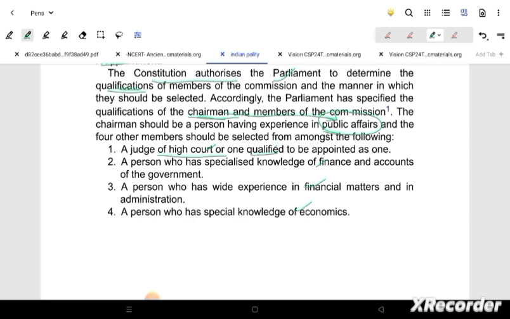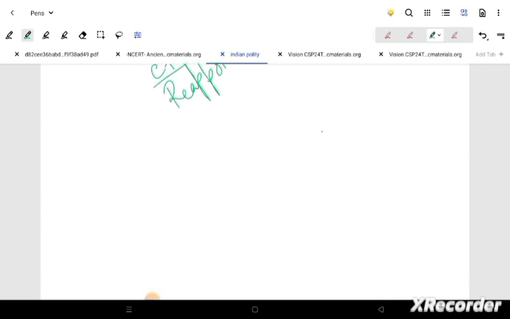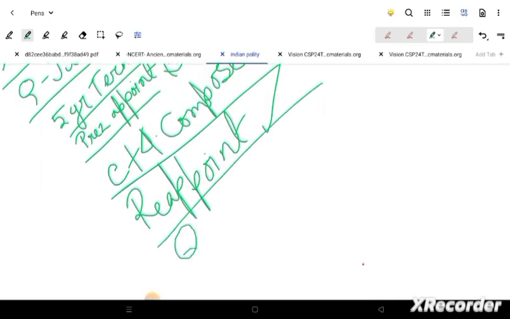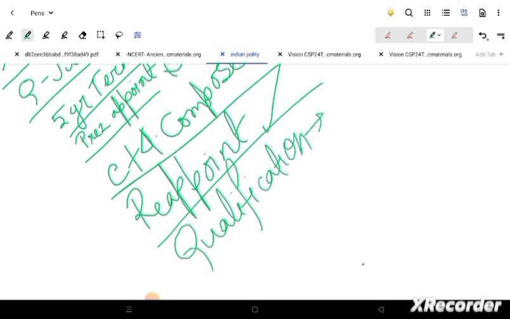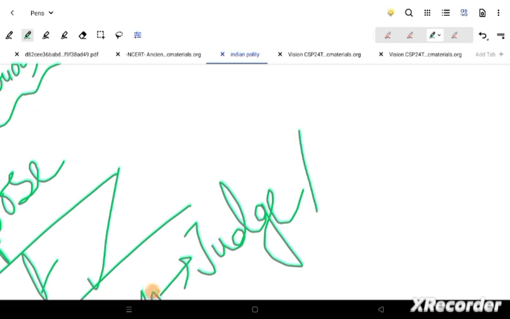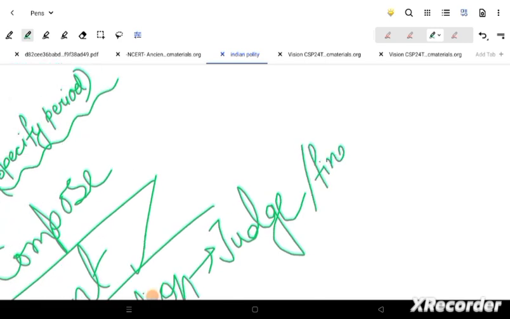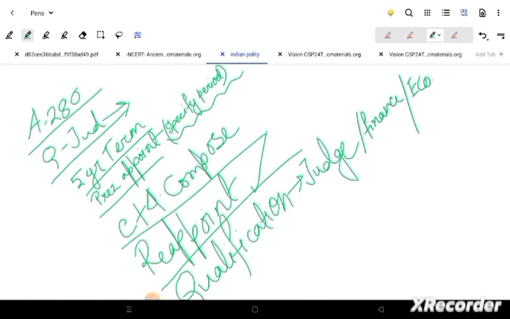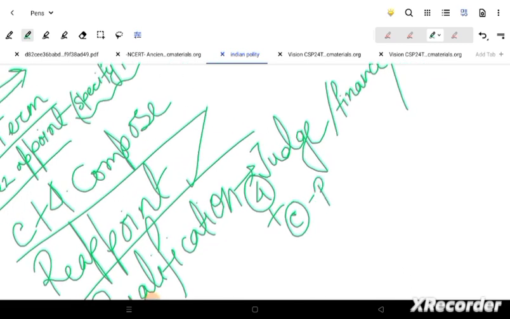Not much to talk about. Let's go and make our note. So this is our qualification, where we will make this in 2 parts, one for the chair and another for the members. The judge or finance expertise is for the members, finance or economics expertise, whatever it is, for the members. Four members have been given. Plus, for the chairperson, public affairs has to be his field of expertise, that has been mentioned for the qualification. I have already talked about this.